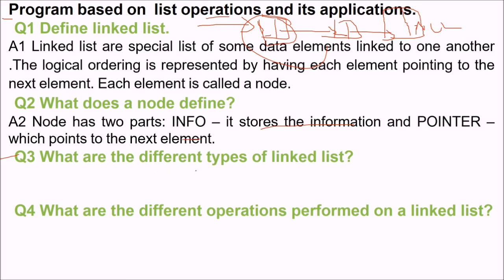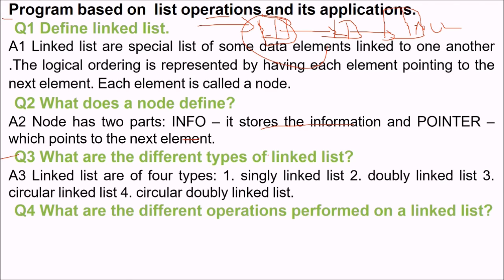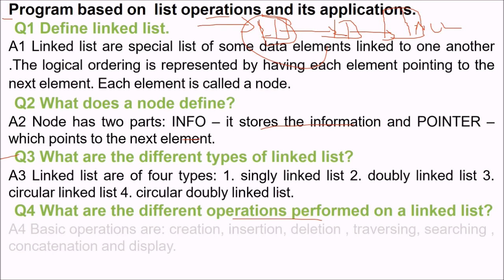Question 3. What are the different types of linked list? So we can have 4 types of linked list: singly linked list, doubly linked list, circular linked list, and circular doubly linked list.